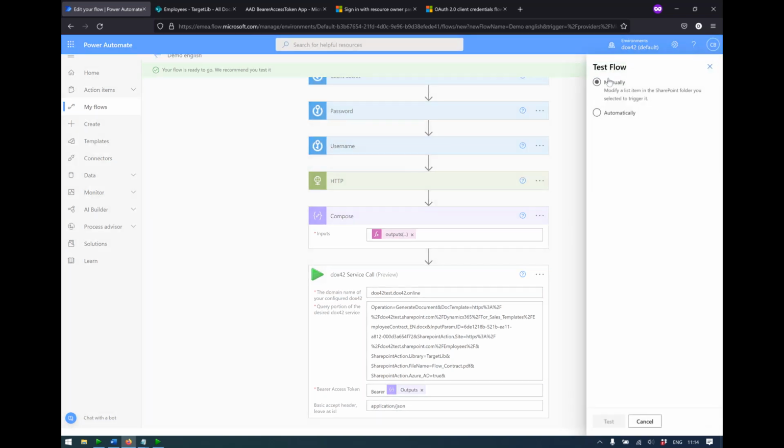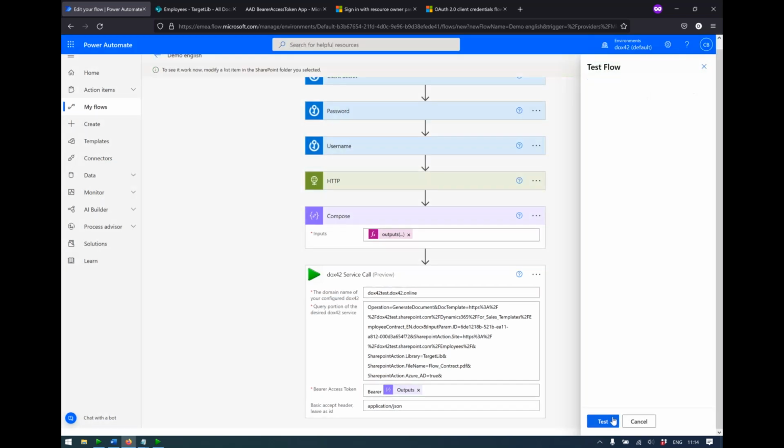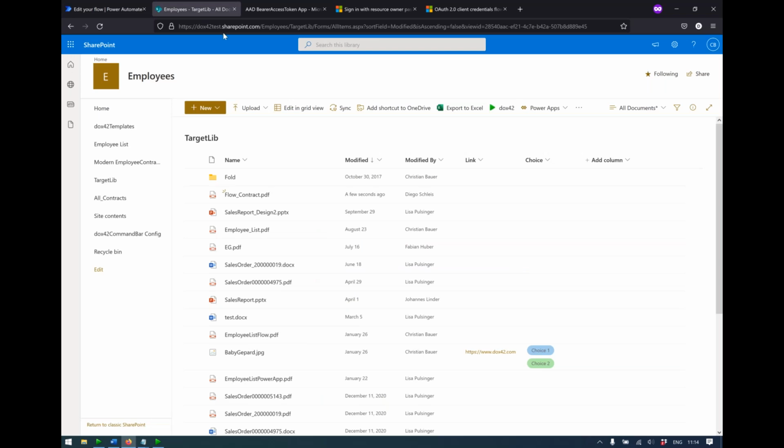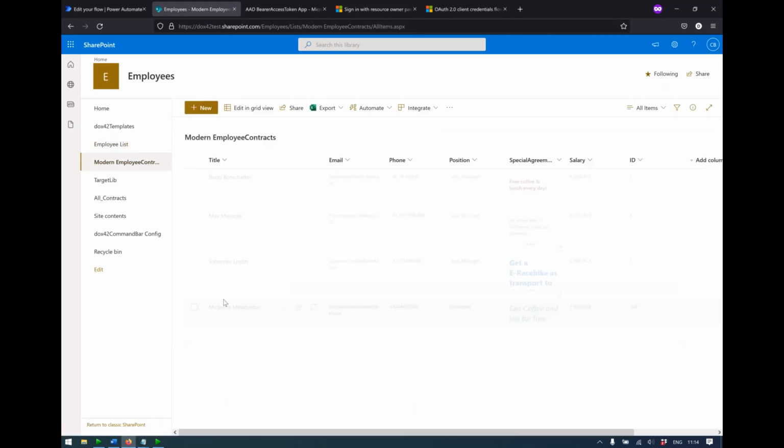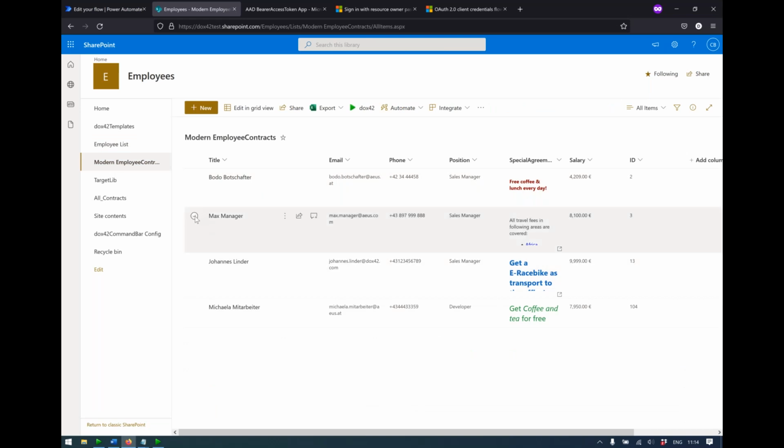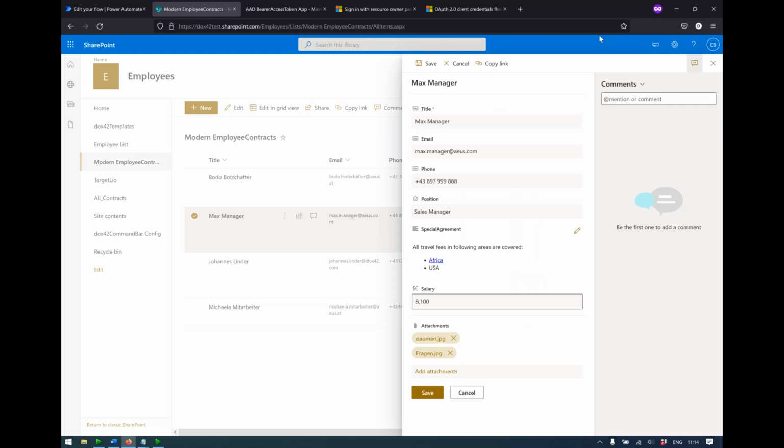And now let's test it. Let's go to the SharePoint model employee contracts. Go to Max Manager. And let's give him a nice raise.